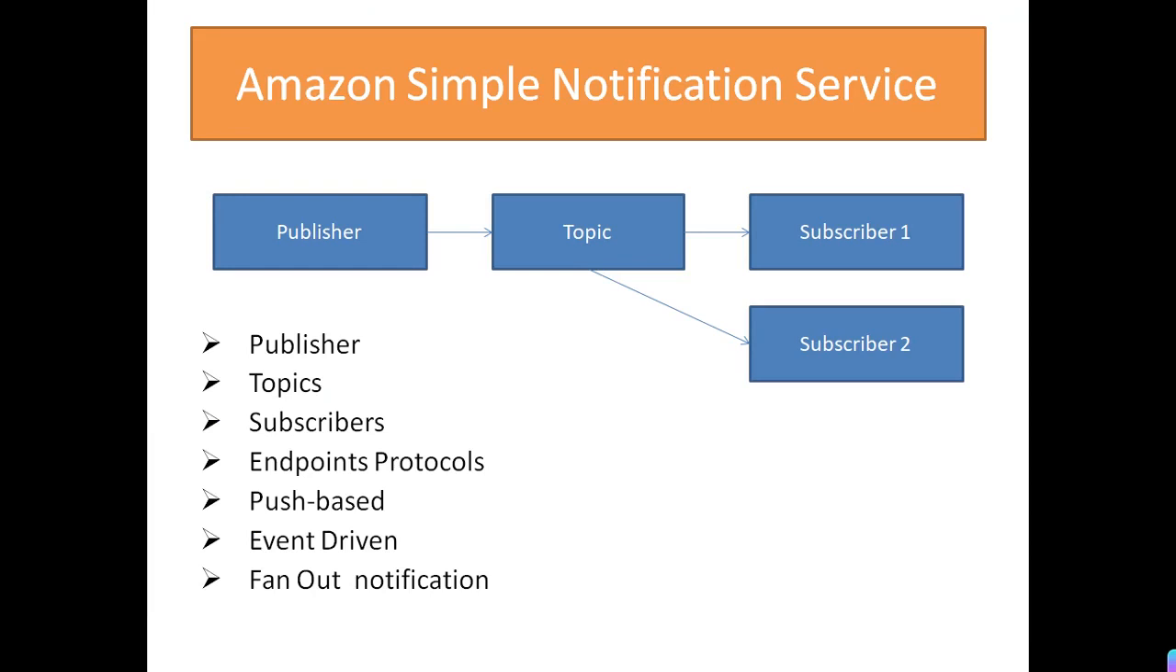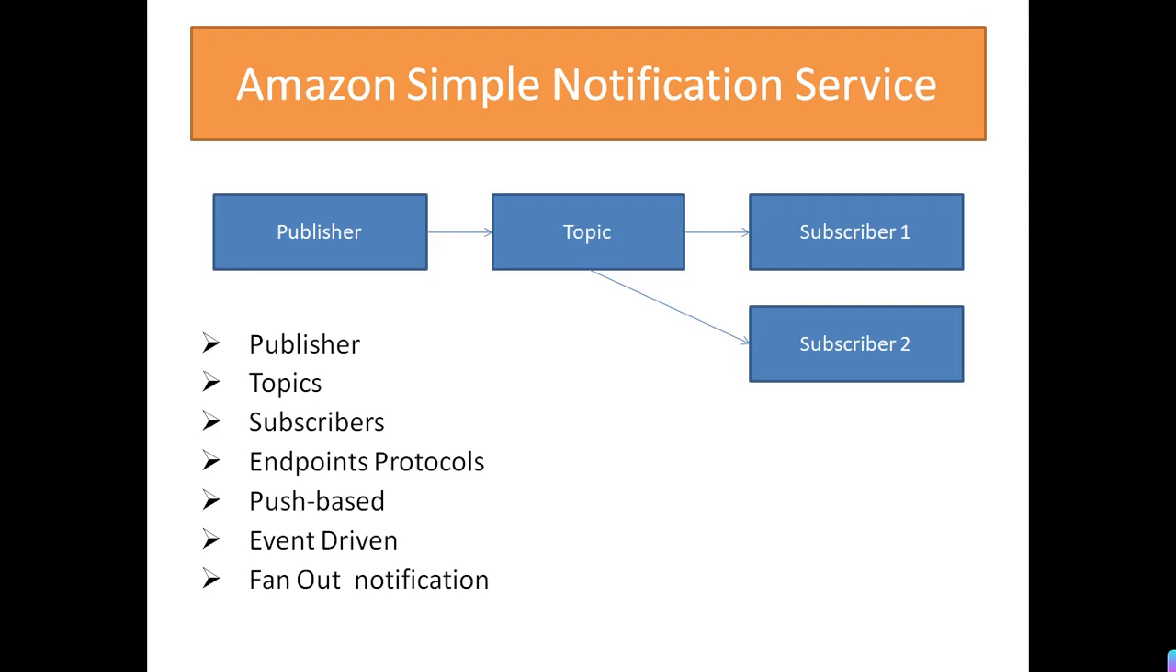Push based means that when a message arrives in the topic, SNS pushes the message to multiple subscribers, right? Whereas in SQS it was poll based. The consumer's job is to pull the message from the queue. Here the topic or SNS will push the message to the subscriber, right? Event driven means there would be a requirement that you want to get a notification if any particular event happens.